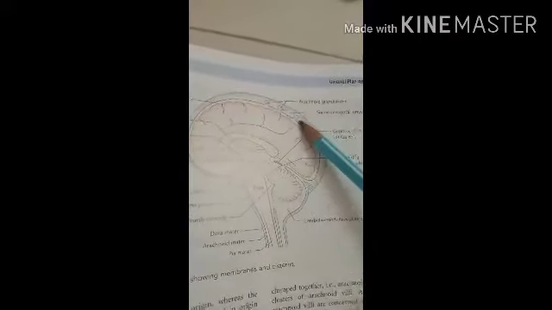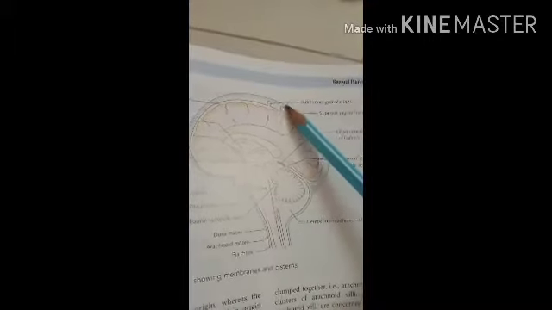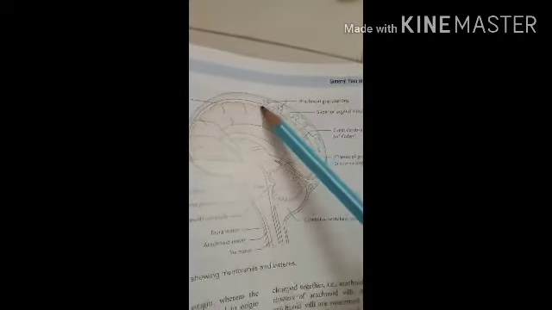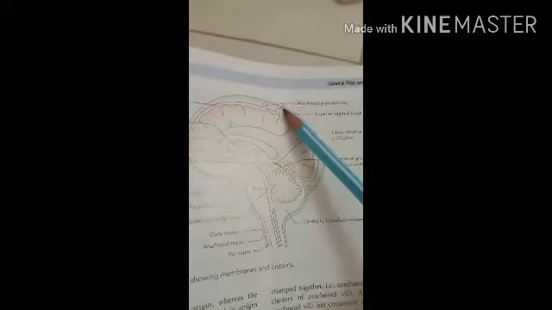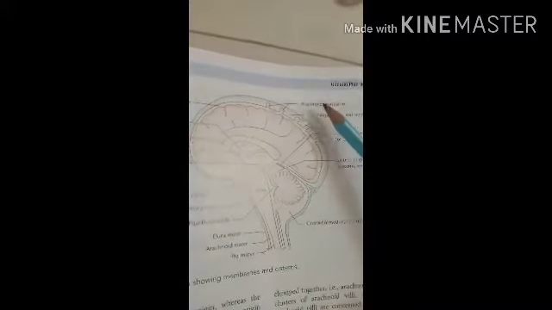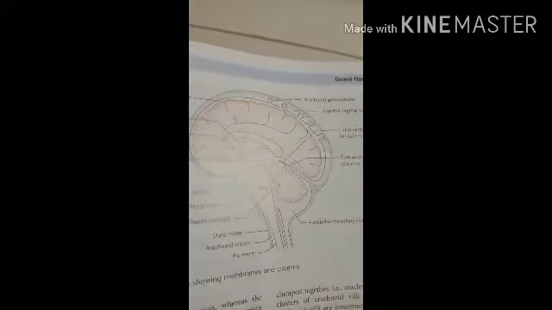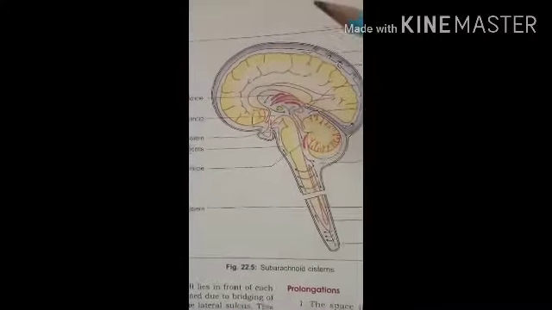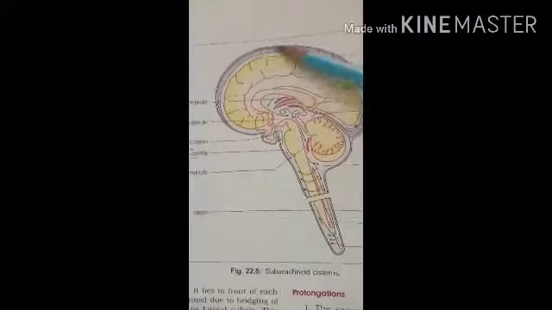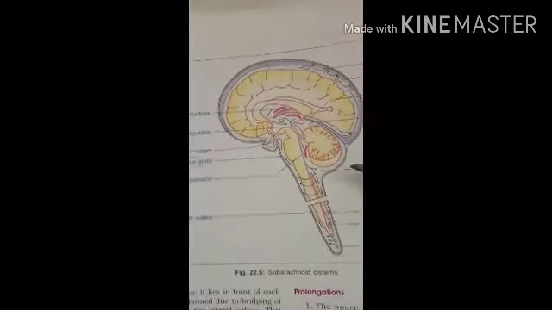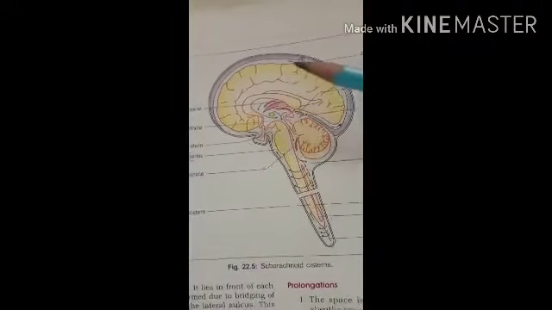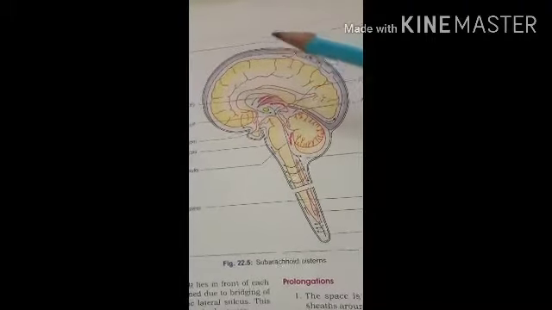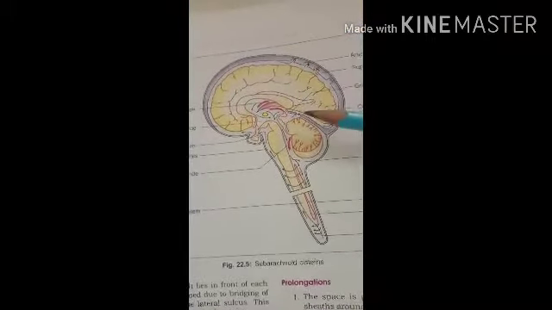Okay? So according to age, the arachnoid villi form the top part and form an elevated part. That is called the arachnoid granulations. After that, let's see the pia mater. The pia mater is the innermost layer of the meninges, and it is a thin vascular membrane closely investing the brain and the spinal cord.